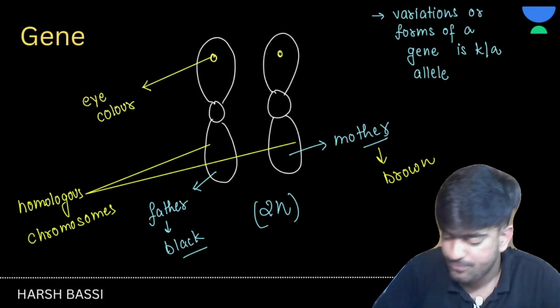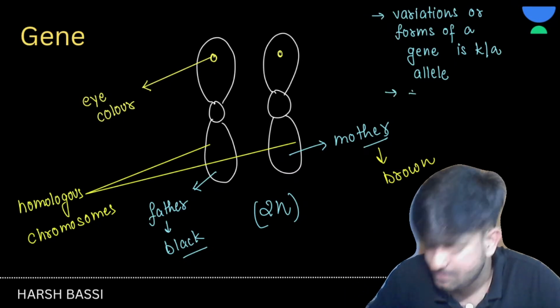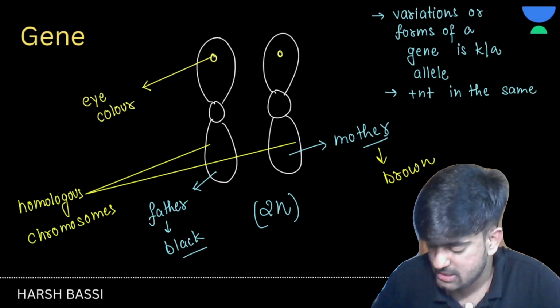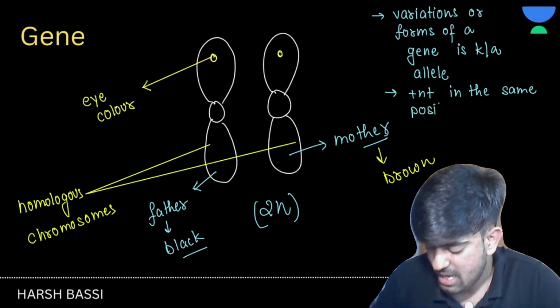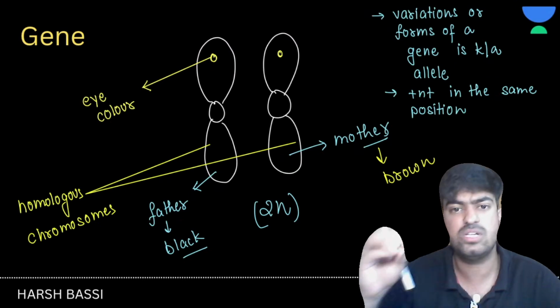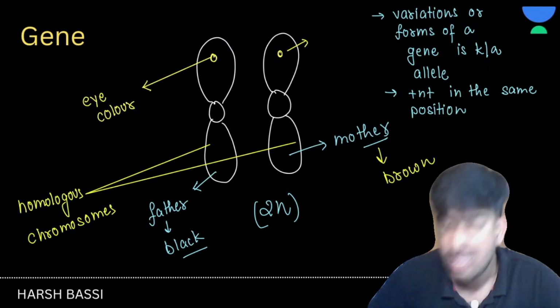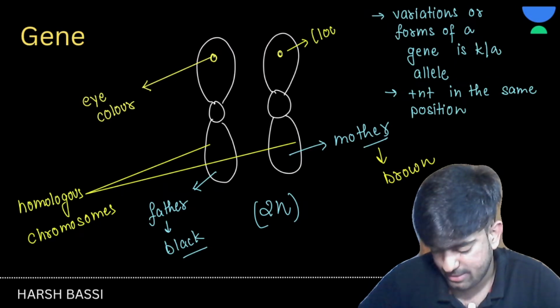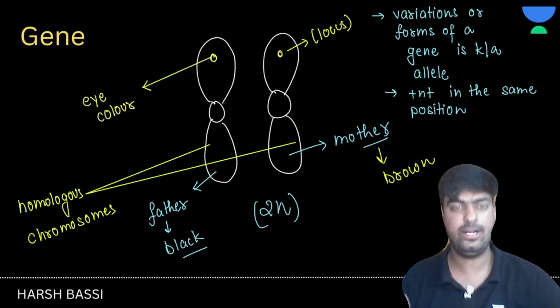So I can write here: present in the same position. And in the case of DNA and RNA, we use the term called locus, meaning position. Okay, so now you have understood the gene.